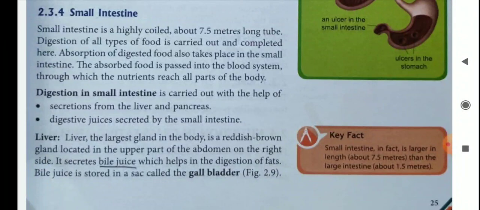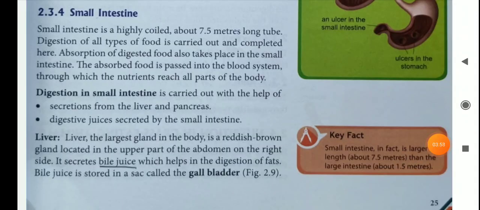Absorption of digested food also takes place in the small intestine. The absorbed food is passed into the blood system, through which the nutrients reach all parts of the body.